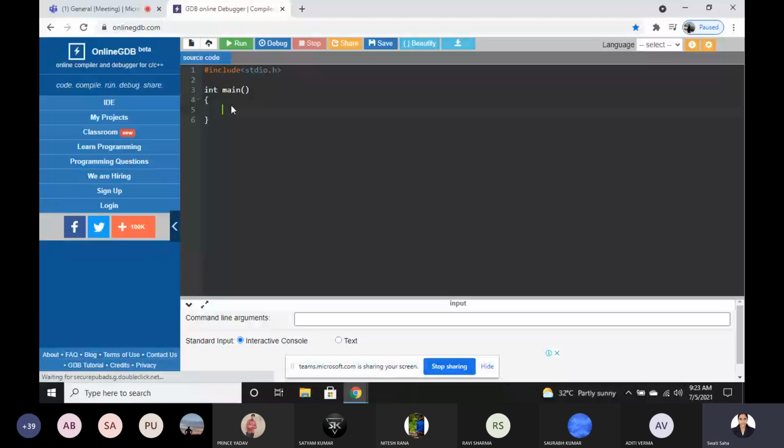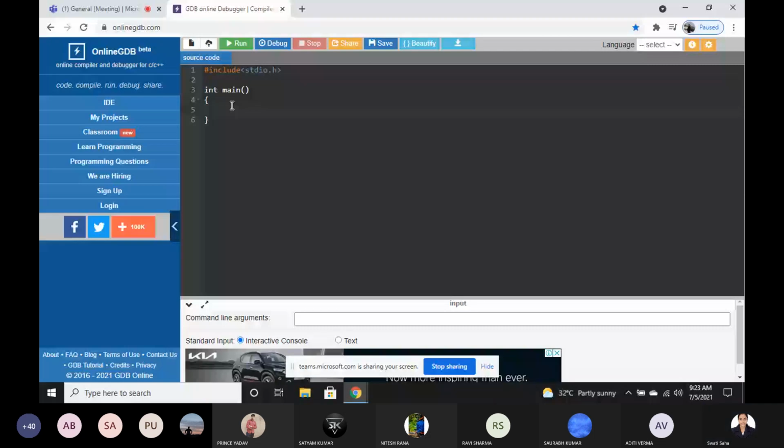If you have to write in lowercase, then you have to write in lowercase. So C is case sensitive. What is the meaning of case sensitive? You can't write main, which I have written as small m-a-i-n, as capital M. So C is case sensitive. Now just write printf.